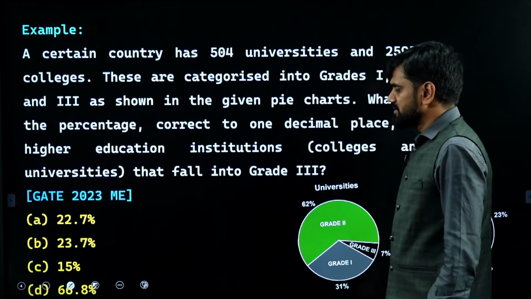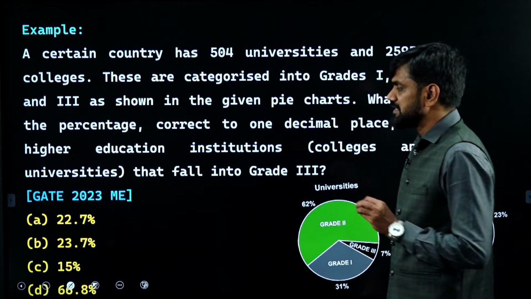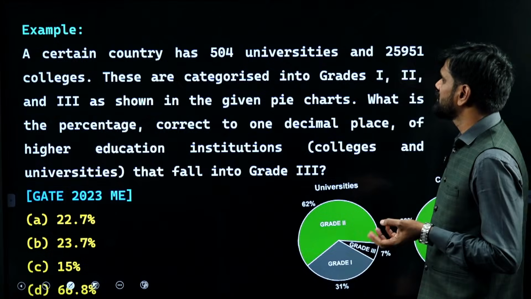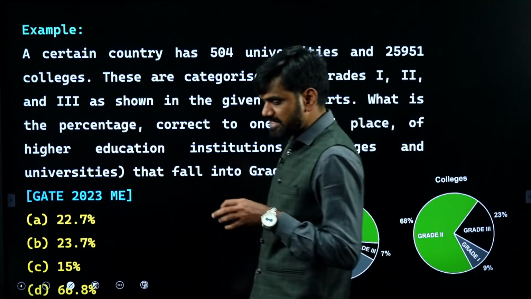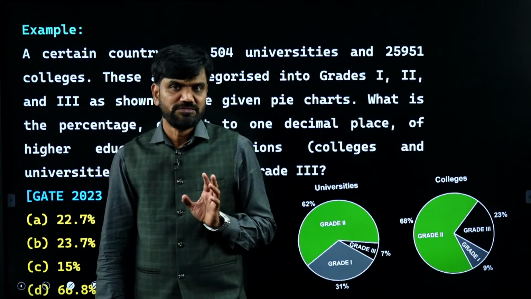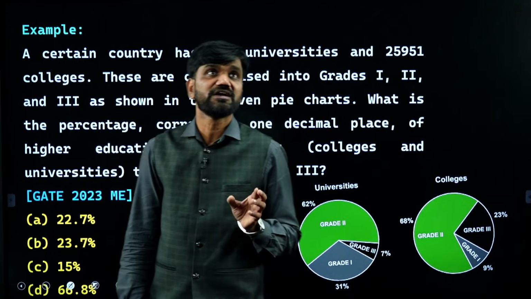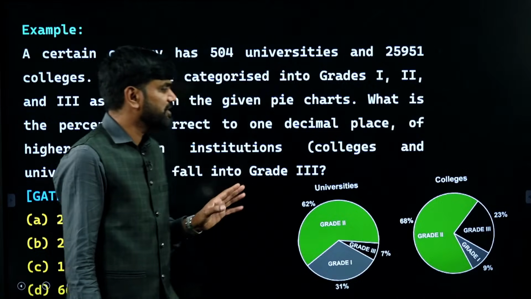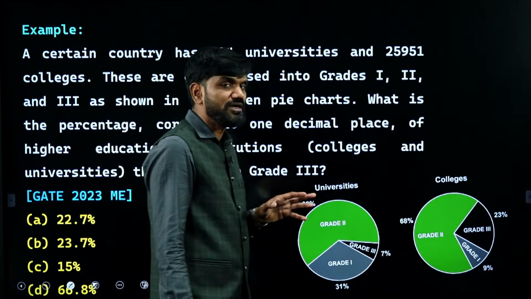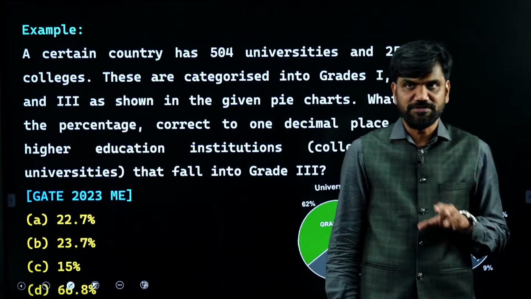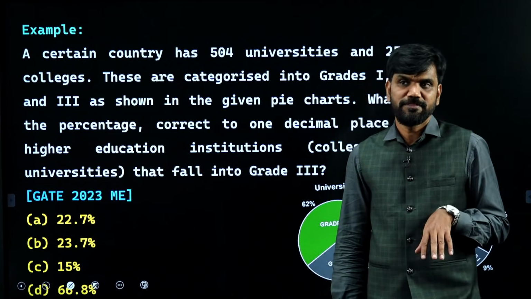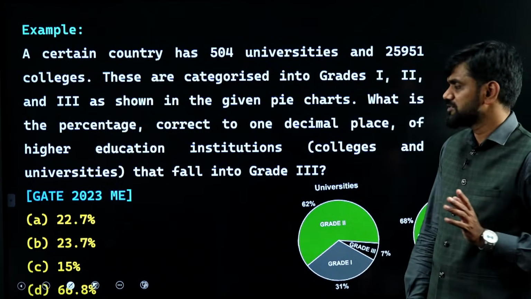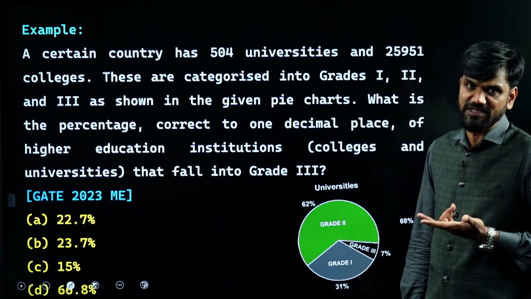Look at this one. This is one of the best questions I have seen in GATE. The question is very simple. Why many people felt that this is difficult? So this was classified as one of the most difficult problems because they did the calculations the way they are not supposed to do. What mistake they did, I'll tell you. How easy it would be, you will understand. If you are good at the concept called mixtures and allegation, then this is the simplest problem I can say. This was given for 2 marks in GATE exam.